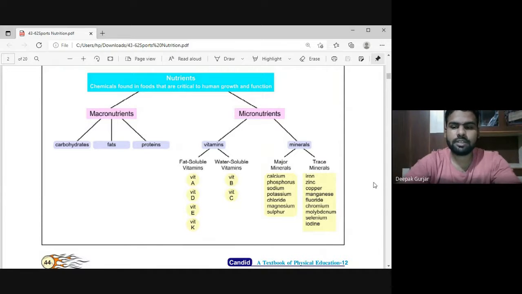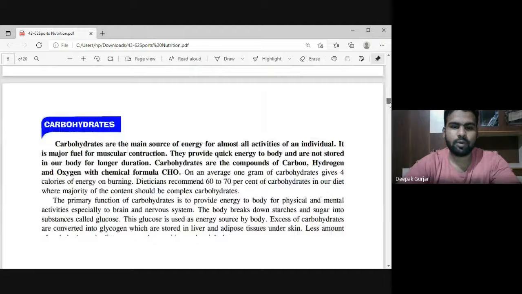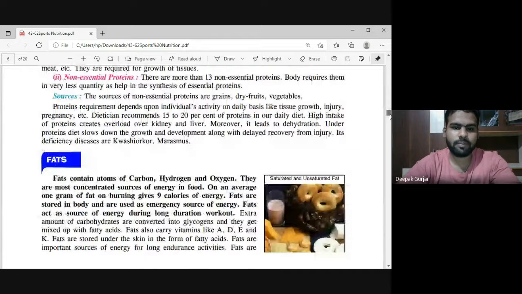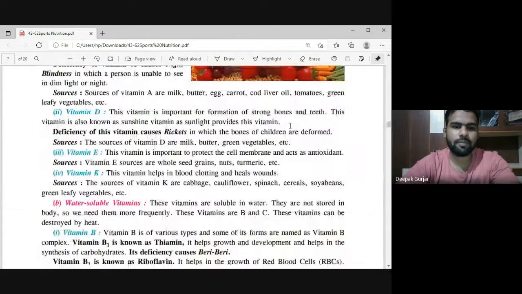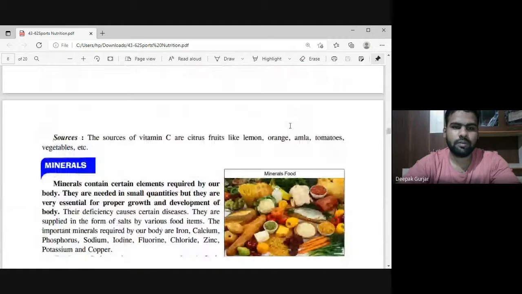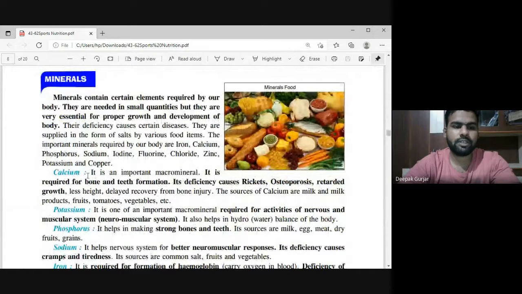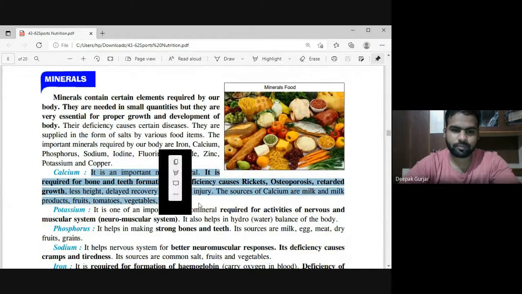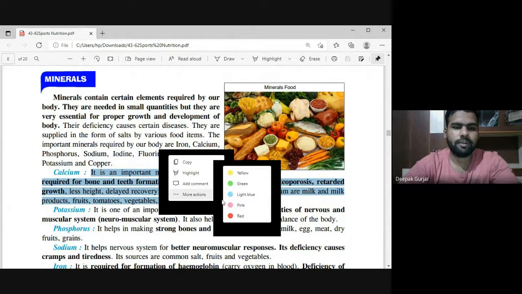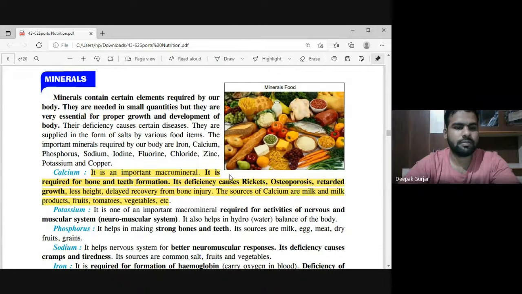So we were discussing that there are two types of minerals, that is macro minerals and micro minerals, right? Now today we are going to learn each of them in detail. So first is calcium. What is the first mineral we have? We have calcium, the very first.